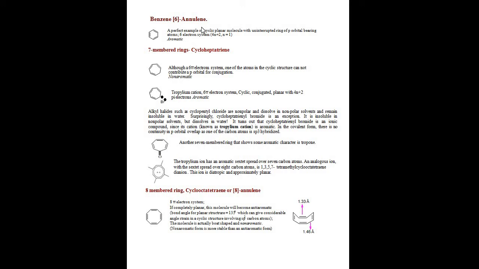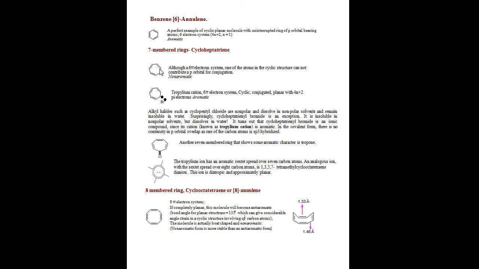Okay. So next one, 7-membered rings, cycloheptatriene. Normally cycloheptatriene is a cyclic structure, but delocalization is not possible. So that is non-aromatic.